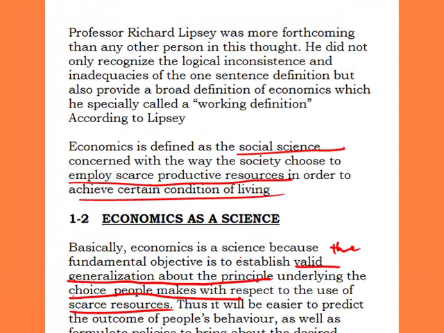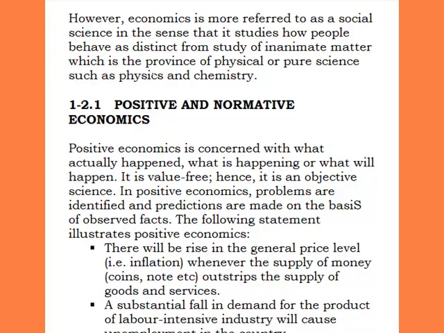That is why we now say that economics is a science, but it's not a real or pure science. It's a social science. However, economics is more referred to as a social science. Why? Because it studies how people behave, as distinct from the study of inanimate matter. If you notice, we said that economics borders on the behavior of human beings, as in the rationale behind the choices they make and the